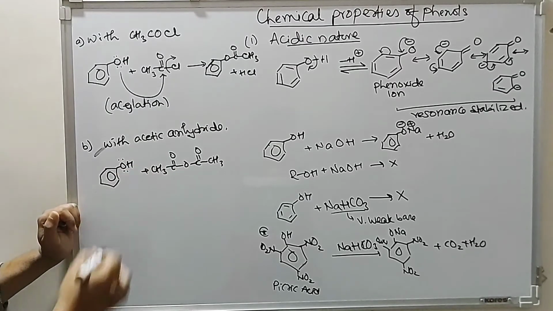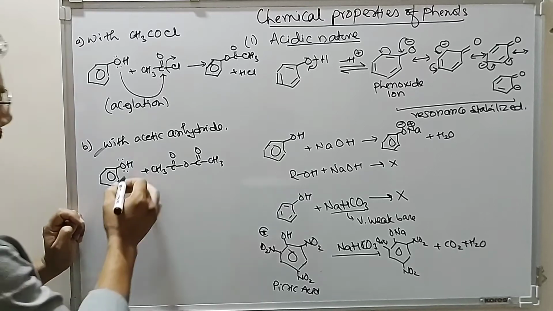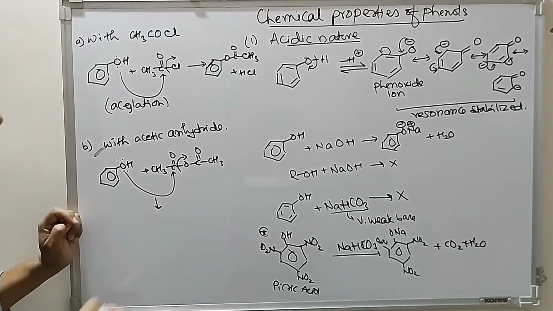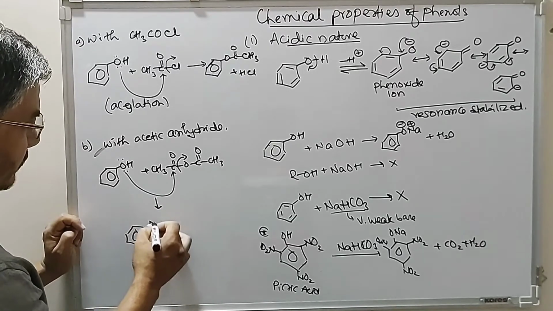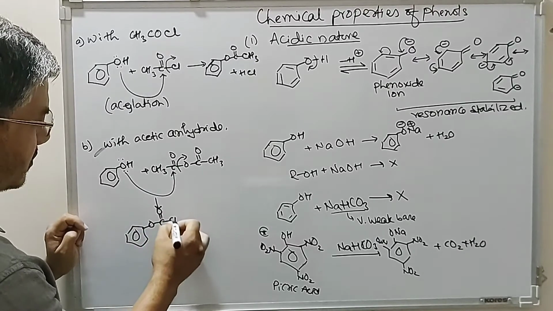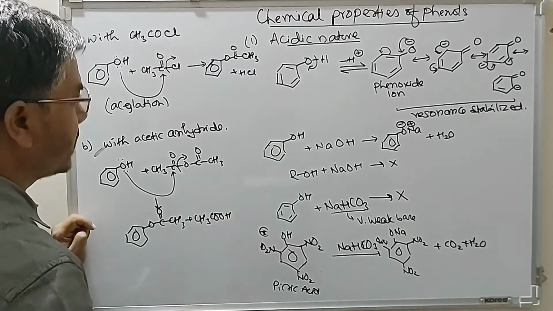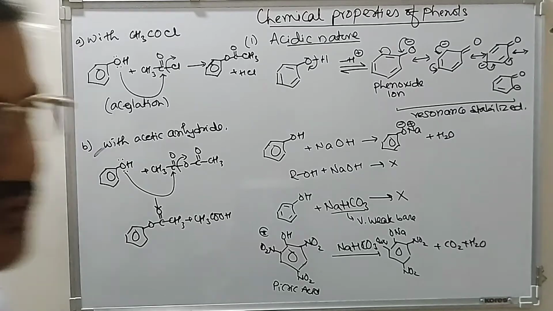Again, the oxygen of phenol, having 2 lone pairs of electrons, is the nucleophilic site, and it attacks the electrophilic carbon, and acetic acid is removed. This gives you acylation of phenol again, plus CH3COOH. So the reaction of phenol with acetic anhydride or acetyl chloride gives you acylation of phenols.